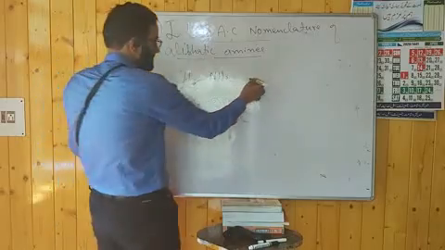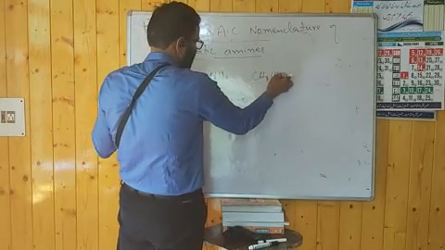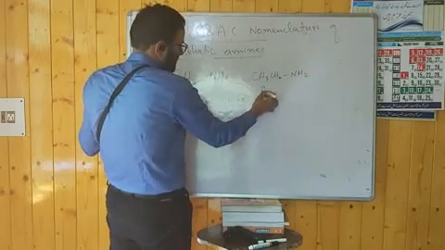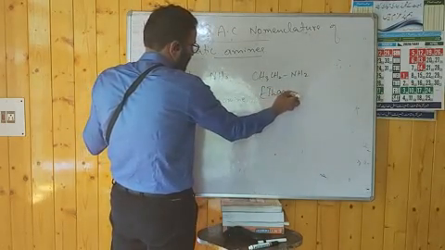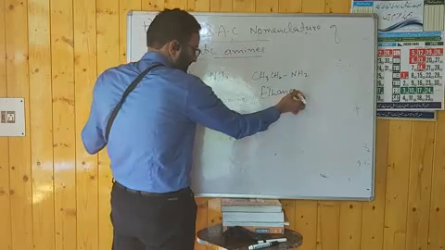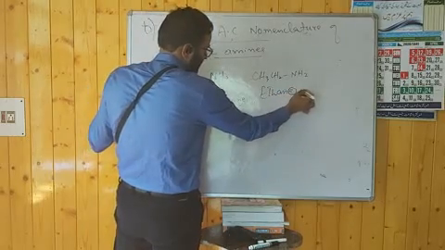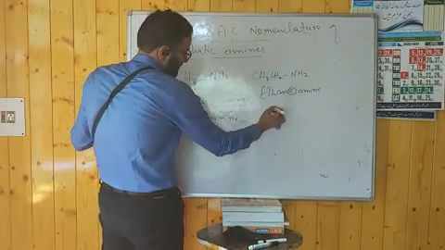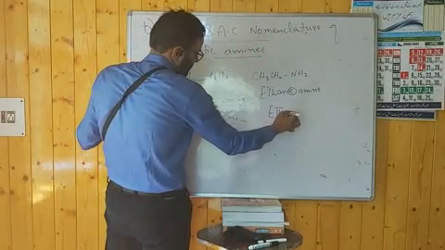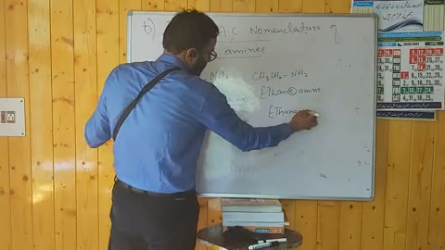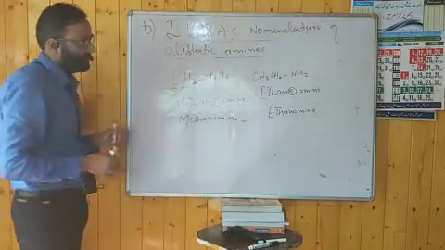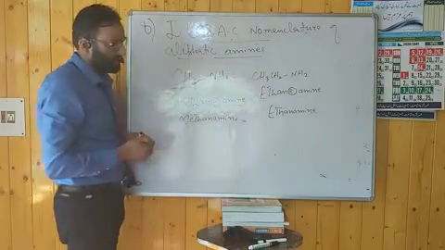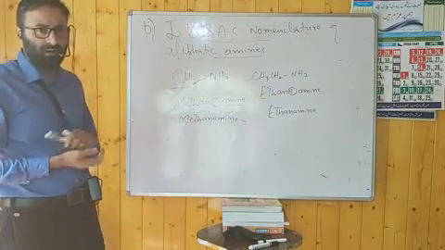If you have CH3CH2NH2, then what will be the name? The alkane is ethane. Replace E by amine. The IUPAC name will be ethanamine. Here it is methanamine, here it is ethanamine, and after carbon 3 you have to go for numbering.